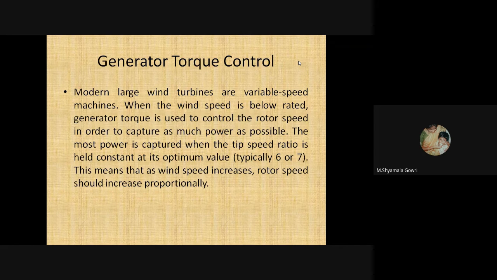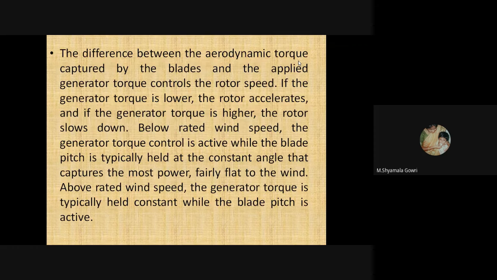In generator torque control, modern large wind turbines are variable speed machines. When the wind speed is below rated, generator torque is used to control the rotor speed in order to capture as much power as possible. The most power is captured when the tip speed ratio is held constant, and its optimum value is typically 6 to 7. This means that as wind speed increases, rotor speed should increase proportionally.